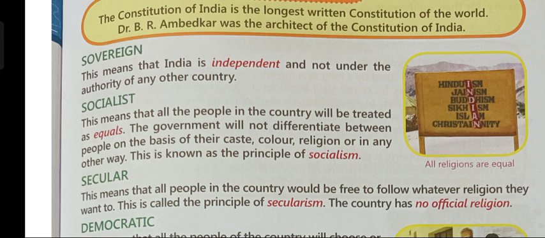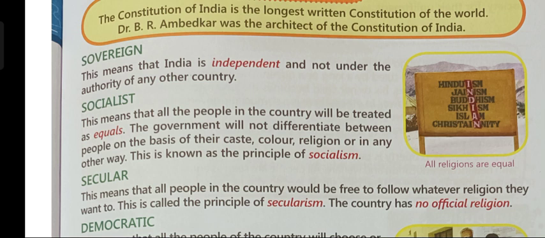So, children, the word sovereign means India is an independent nation and it is no longer under the rule of any other country. Second is socialist. This means that all the people in the country will be treated as equals.